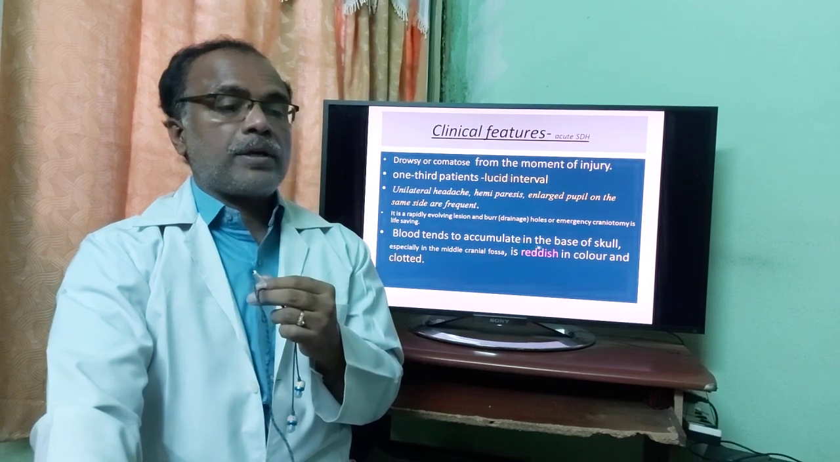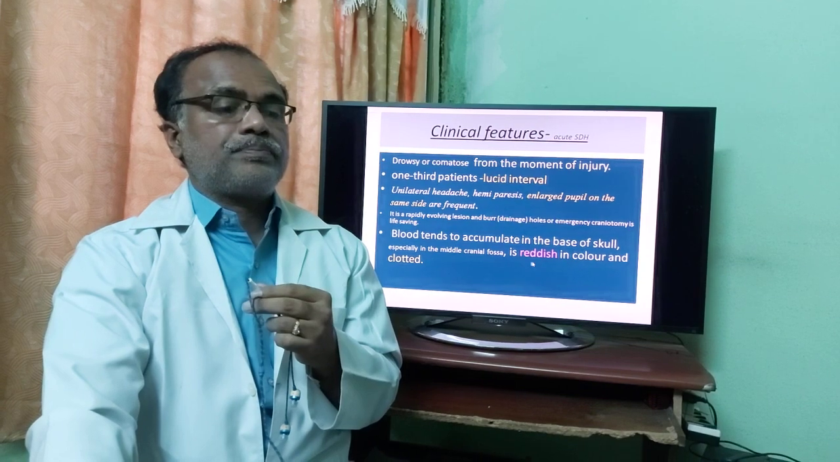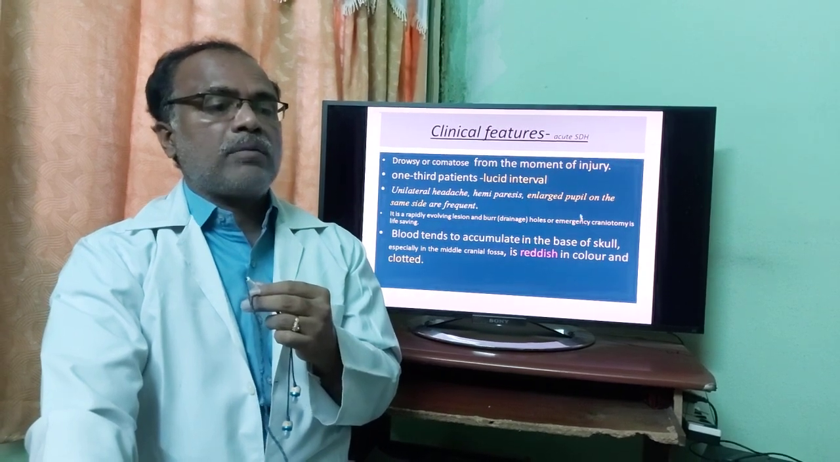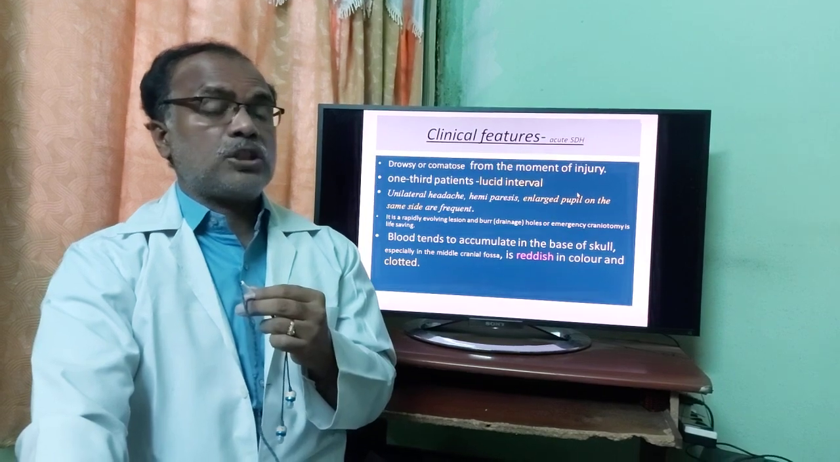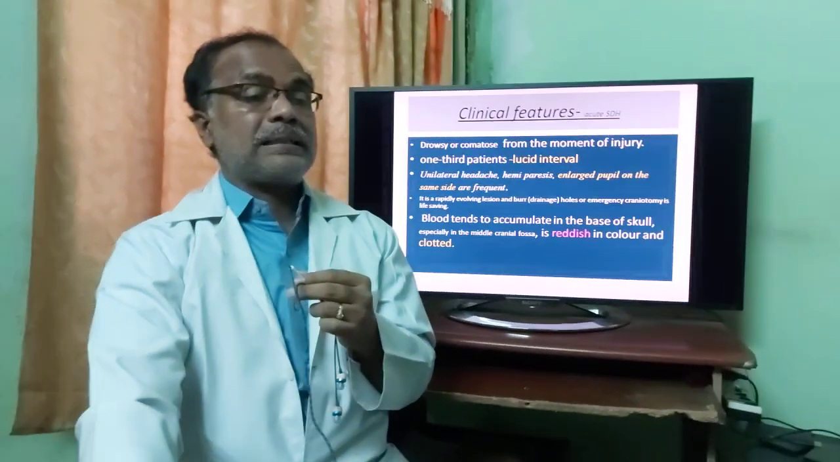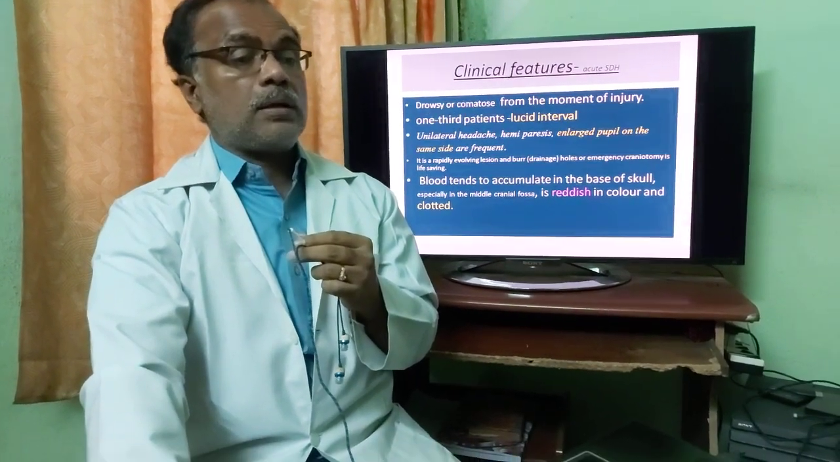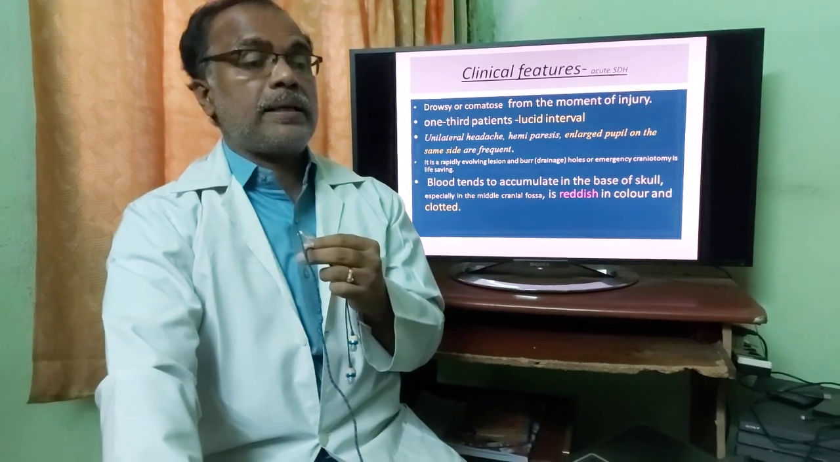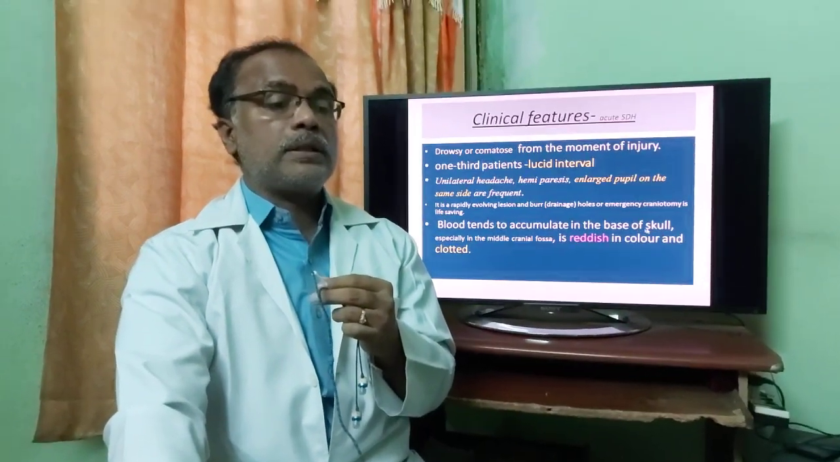Blood tends to accumulate in the basal skull because of drain, free space. Whereas in EDH, it is a potential space. There is no space actually between skull and dura. But whereas between arachnoid and dura, there is a space. That's why the bleed can tend to spread over the brain.